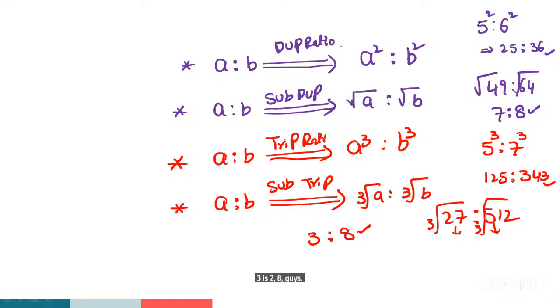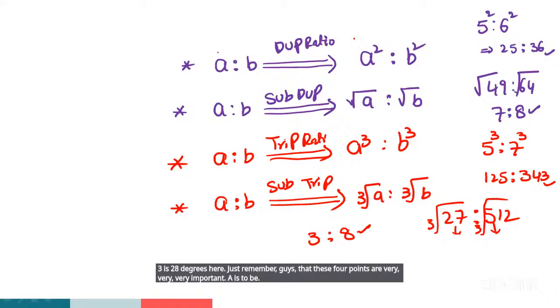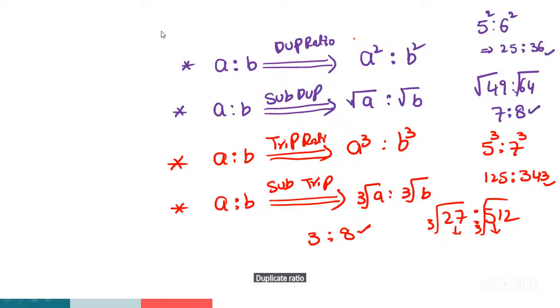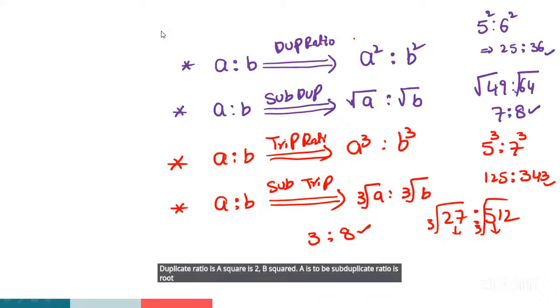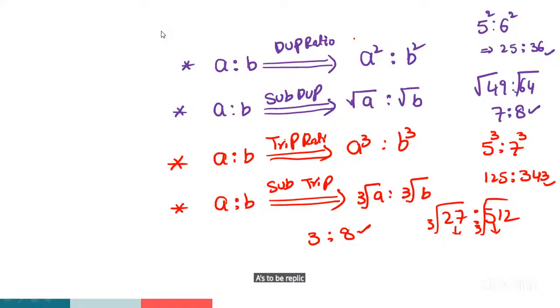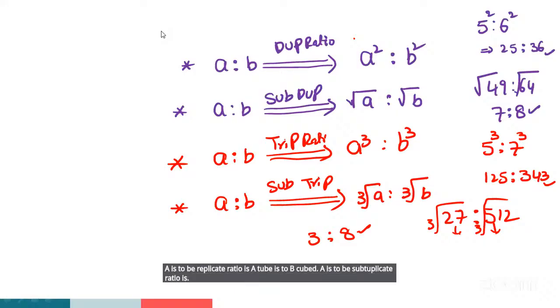Just remember, guys, these 4 points are very important. A is to B duplicate ratio is A square is to B square. A is to B sub duplicate ratio is root of A is to root of B. A is to B triplicate ratio is A cube is to B cube. A is to B sub triplicate ratio is cube root of A is to cube root of B.